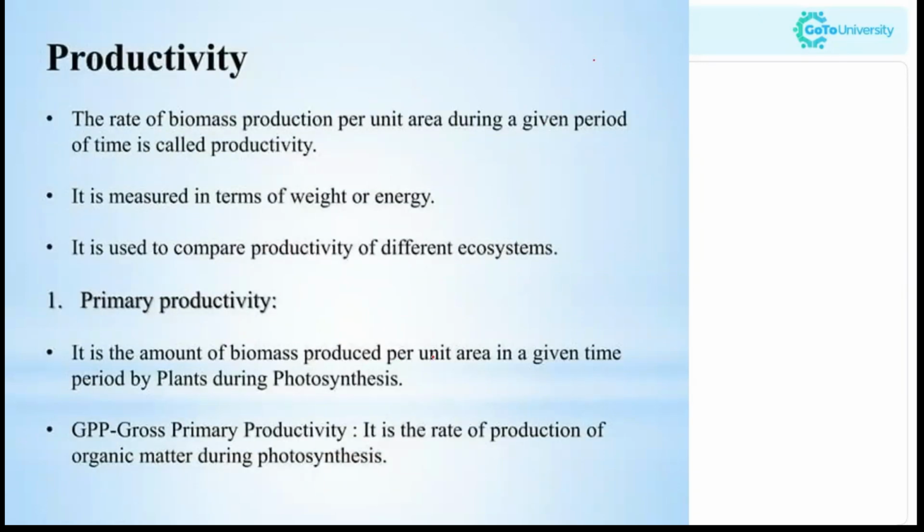Productivity. Next topic. So productivity. Productivity is the rate of biomass production per unit area during a given period of time. That is what productivity is. So it is measuring the biomass, how many organisms are living there, or how many organisms are produced at a particular time in a particular area.